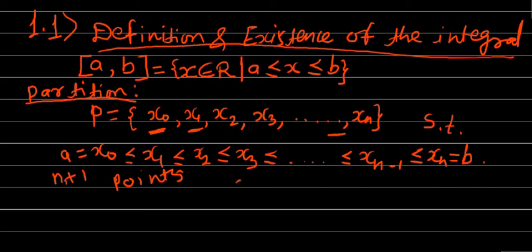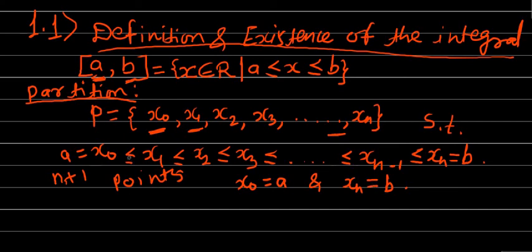The first point was x0, which is equal to a, that is the left end point of the interval of which it is a partition, and the last point of this partition is xn, which is obviously the n plus 1th point, and it is equal to b, which is the right end point of the interval of which this P is a partition. Okay, this we have noticed from the definition.